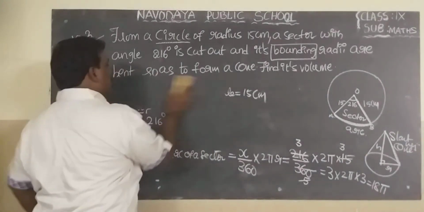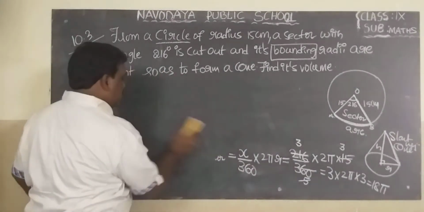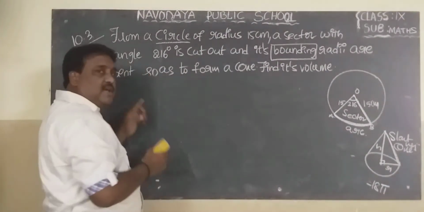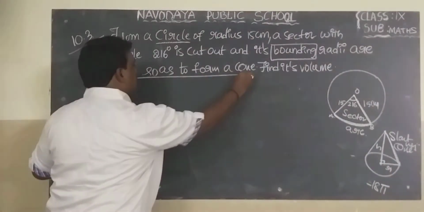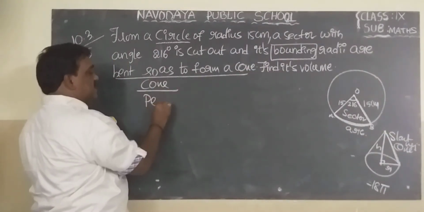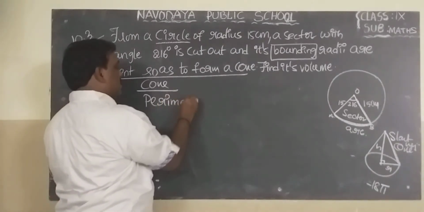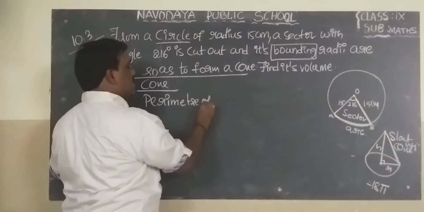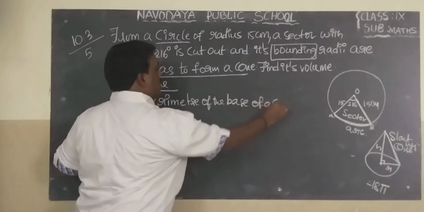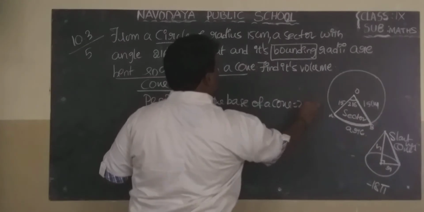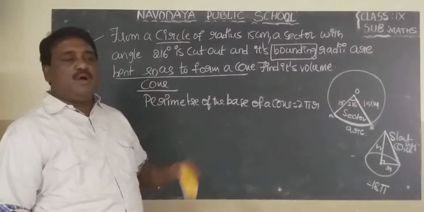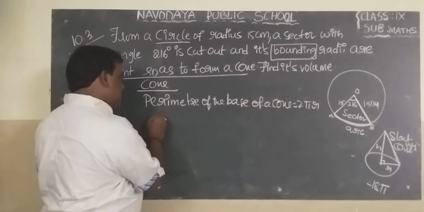Next about the cone. Now we need to find the perimeter of the base of a cone. Perimeter of the base of a cone equals 2 pi r. Then let us equate.